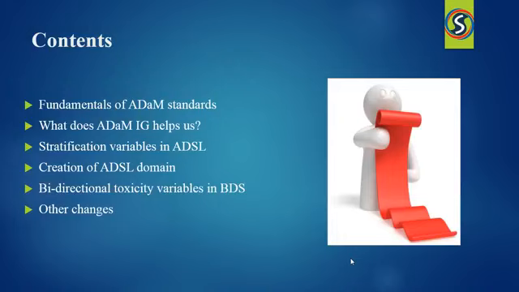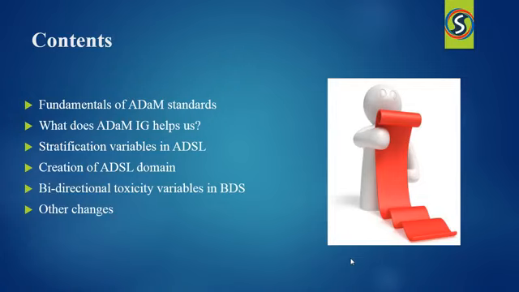So today we'll first be focusing on the fundamentals of ADaM. Then we will understand the changes which were made in ADaM version 1.2. We'll also go through the two major changes in detail, that is stratification variables in ADSL and bidirectional toxicity variables in BDS. There are also other changes which were made, so we'll go through those also. And in the end, we'll also see how we can create the ADSL domains.